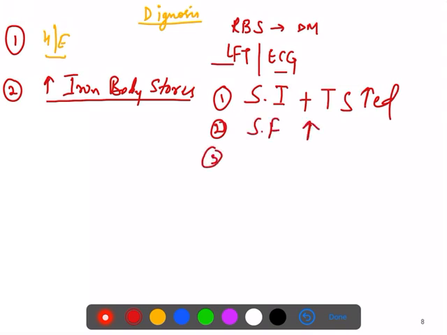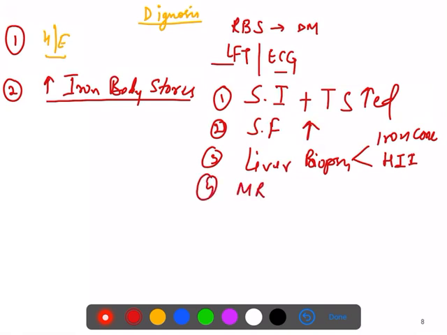Then you also do the liver biopsy. In the liver biopsy you will see the iron concentration is more in the liver, and the hepatic iron index will be increased. You can also do an MRI of the liver, where you can see the increased iron overload.